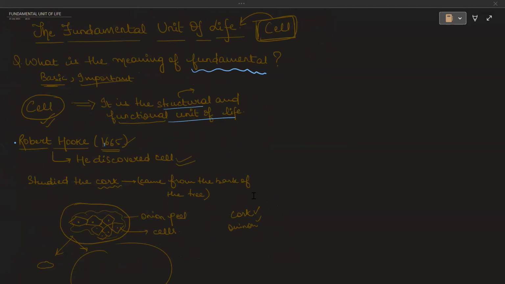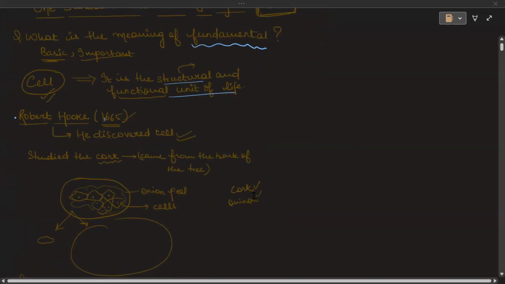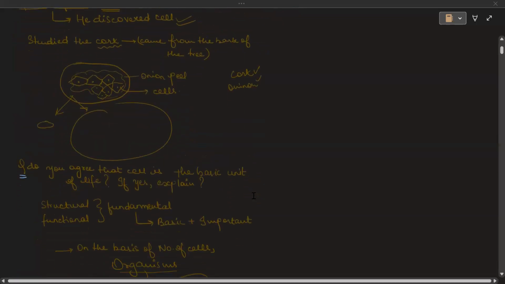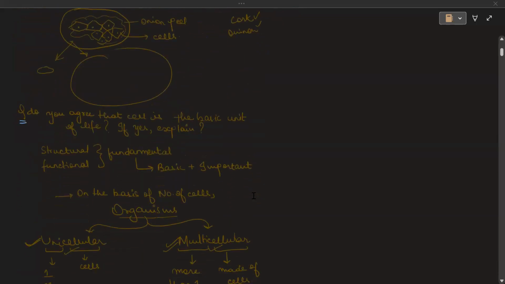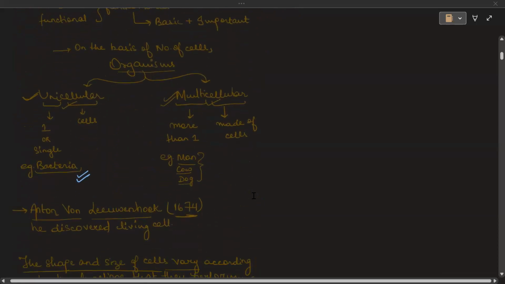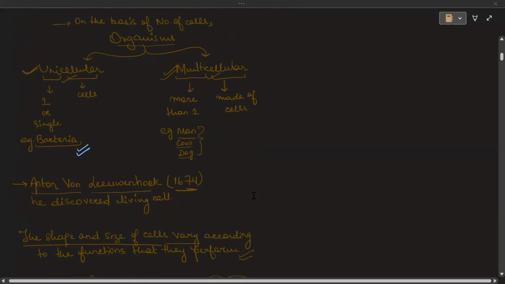Now, Robert Hooke in the year 1665 discovered the cell. From what? He discovered the cell from the cork and the onion peel. Now, on the basis of the number of cells, the organisms can be of two types.